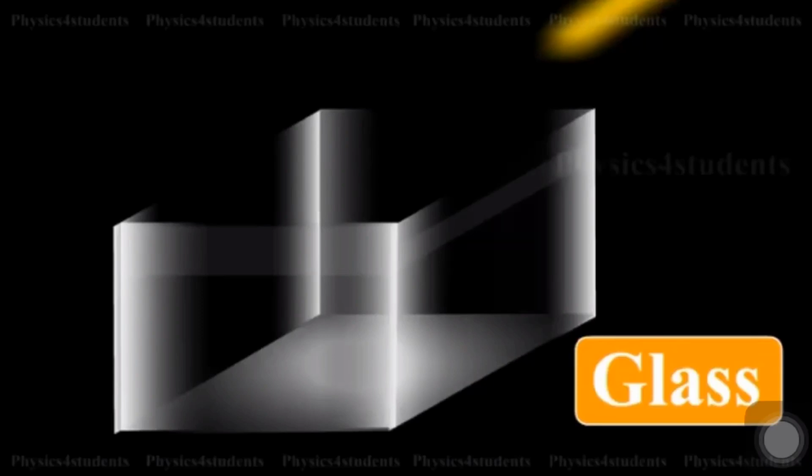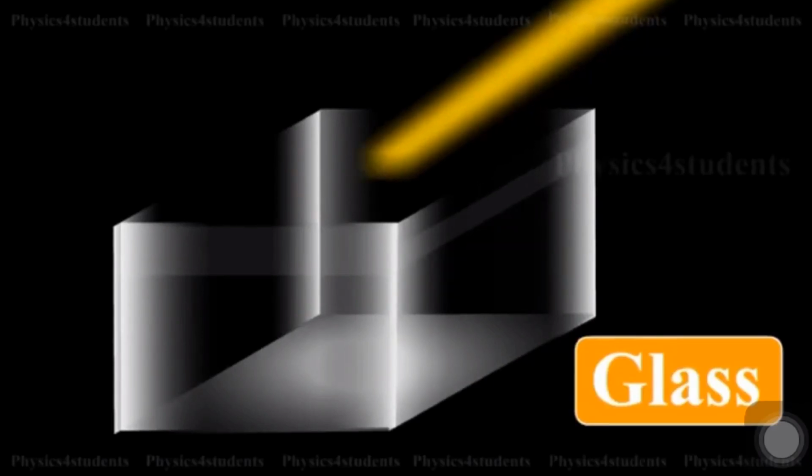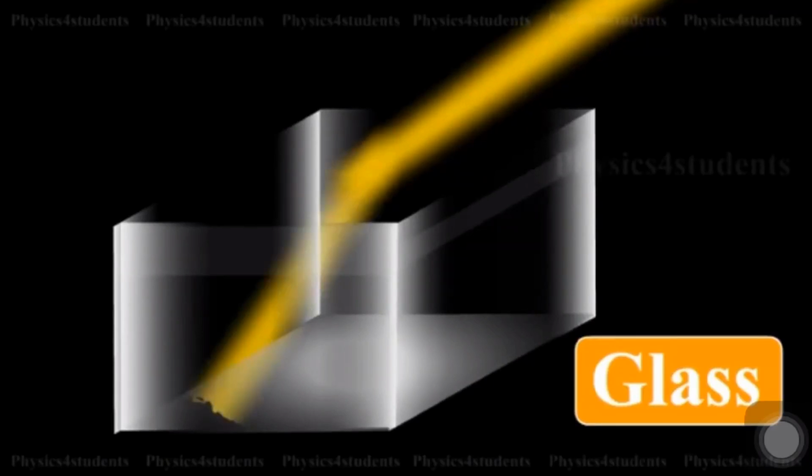According to Huygens, the velocity of light in a denser medium is less than that in a rarer medium. This is in accordance with the experimental result of Foucault.